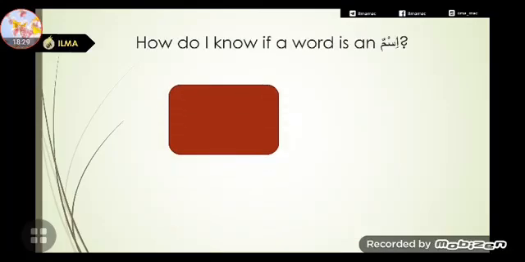Now we will look at some of the signs of ism. How can you identify an ism? We have in total 4 signs. Okay, the first sign is that if a word ends with tanween.